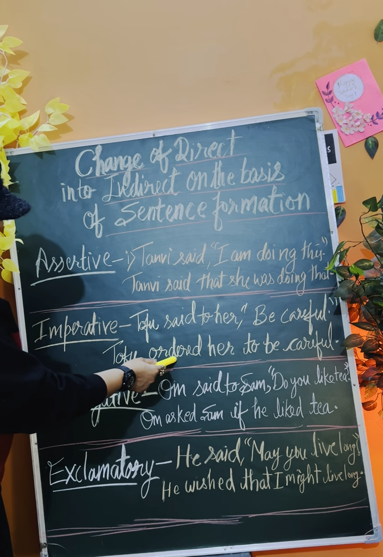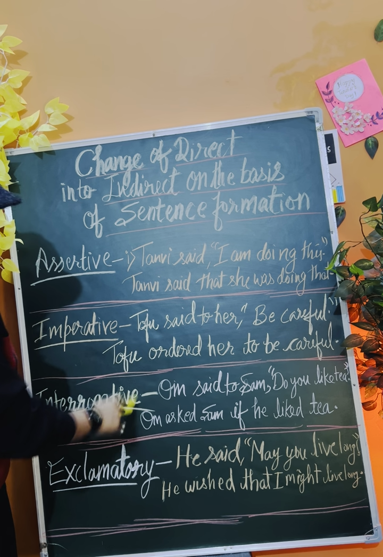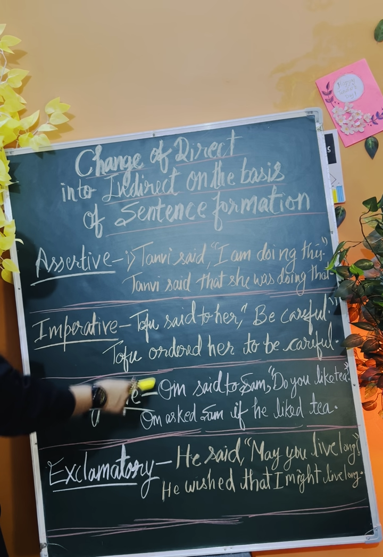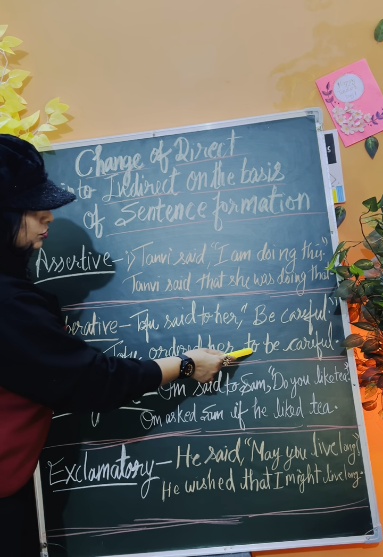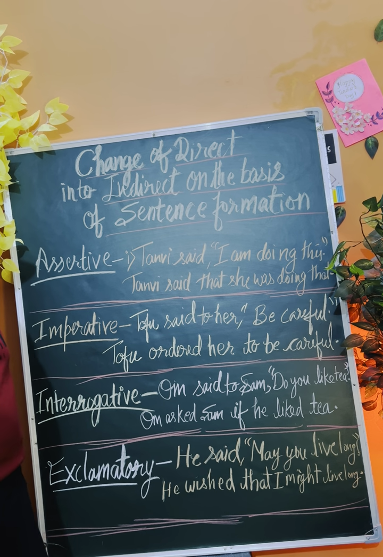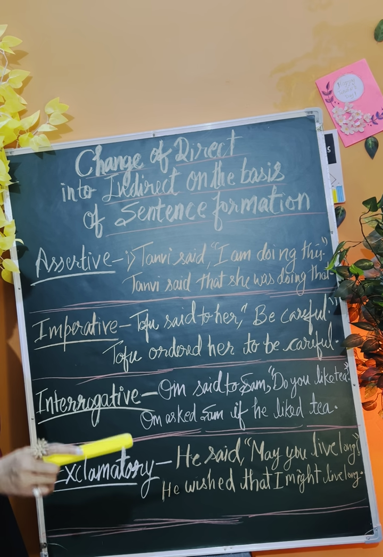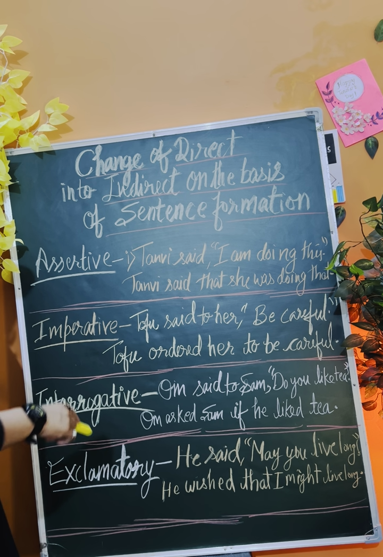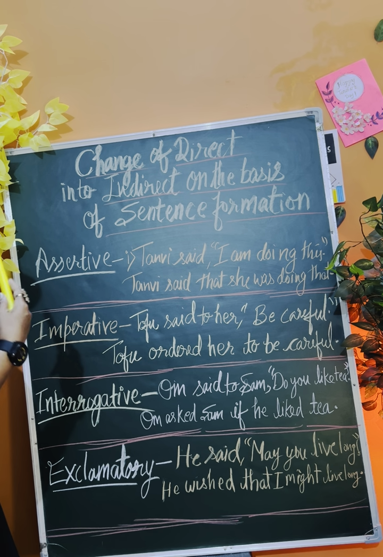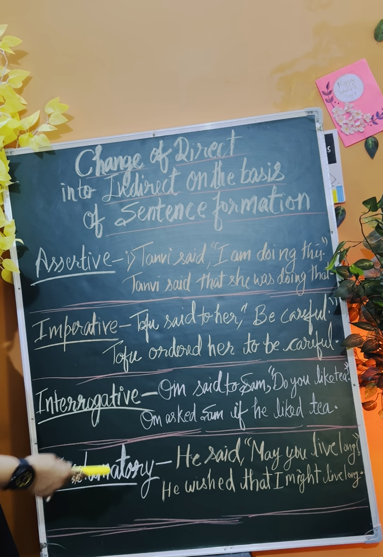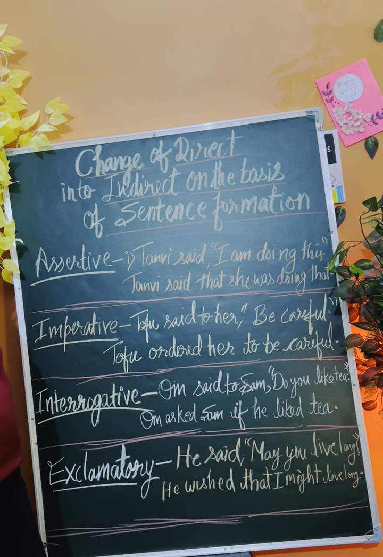Tofu ordered her, instead of saying said to, we are using this particular word ordered. Tofu ordered her to be careful, right? So this way you need to frame the sentences. You have to be very careful once you are changing direct into indirect as per the formation of the sentence, right?